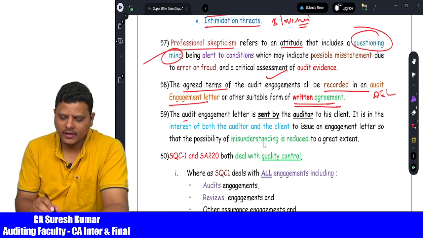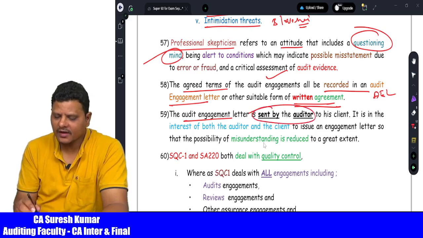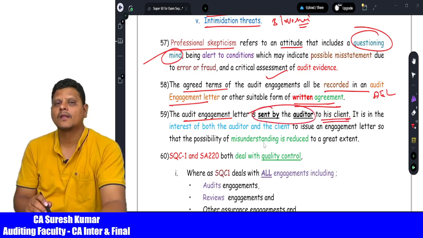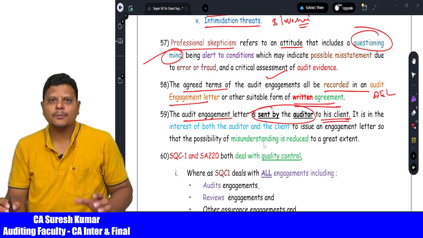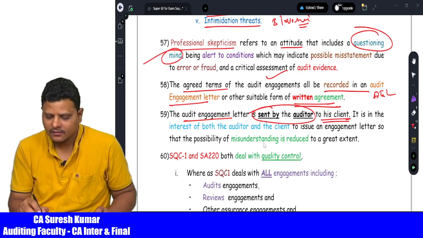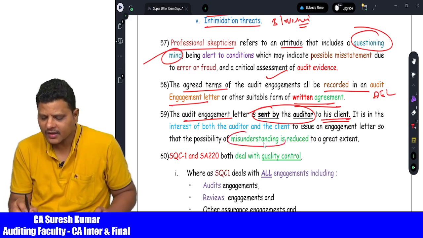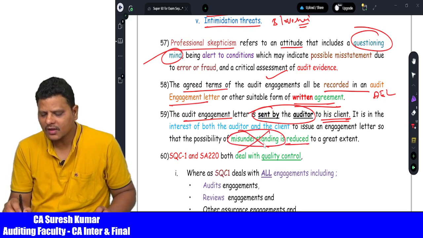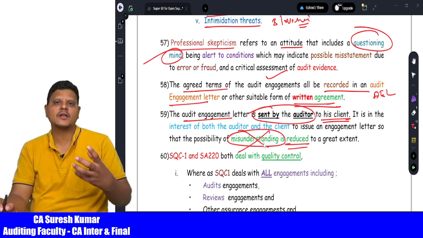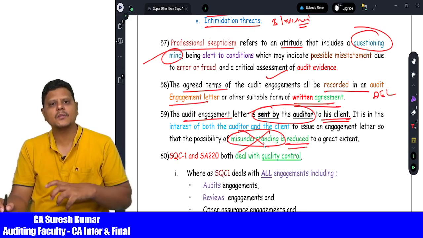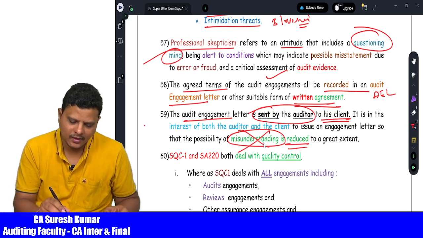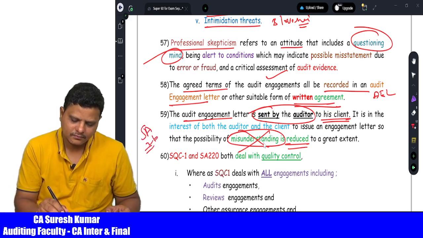The audit engagement letter is sent by the auditor to the management. What is the purpose of the audit engagement letter? To remove misunderstanding between the auditor and the management. The audit engagement letter will be helpful to both the auditor and management, as per standard number 210.